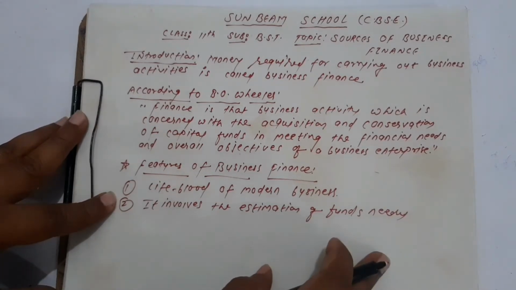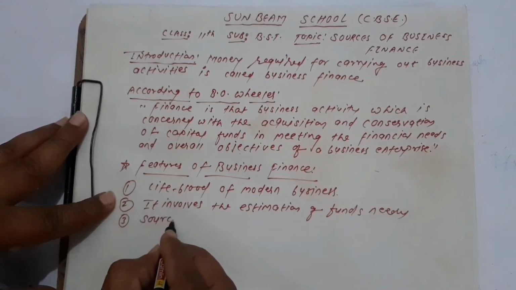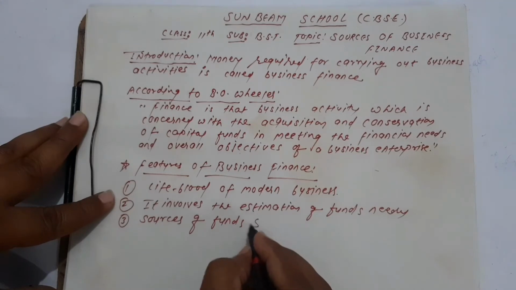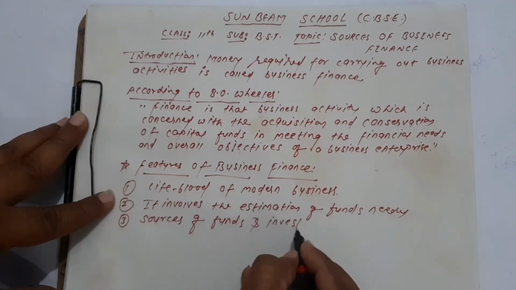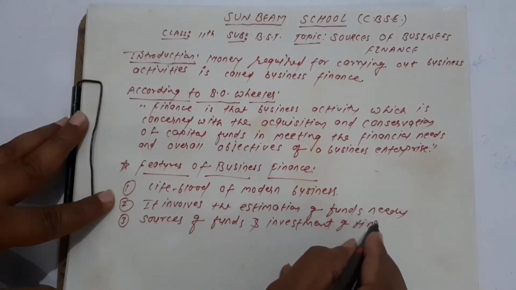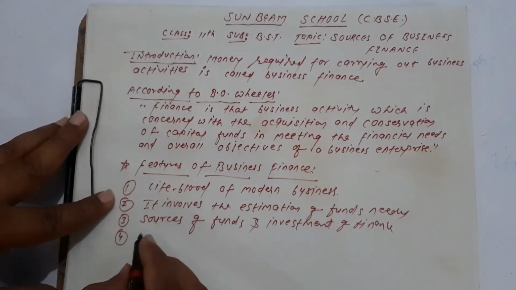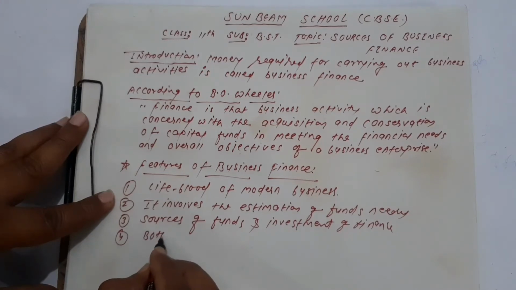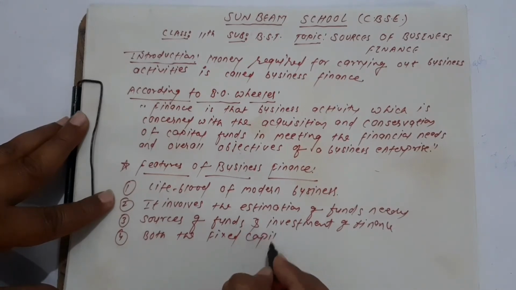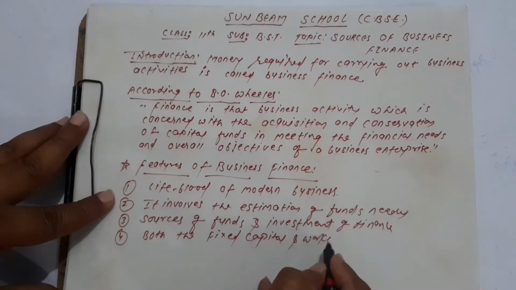And with this, the sources of funds and investment of finance are also very important, and the investment areas, or we can write investment of finance. Now the next thing is, it includes both the fixed capital, or we can say the fixed fund, as well as the working capital. Okay, both capitals are needed.